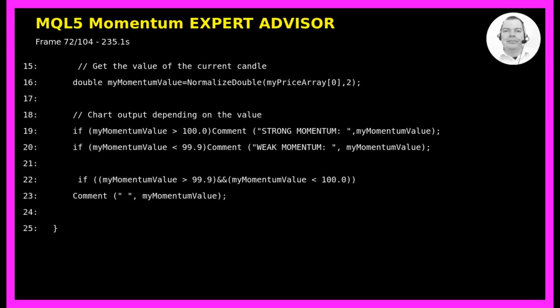In this video, we have learned how to create an expert advisor that uses the momentum indicator to display market strength. We have coded an expert advisor that calculates the 14-period momentum based on closing prices and displays whether the market has strong or weak momentum directly on the chart. This was accomplished with just a few lines of MQL code, demonstrating how powerful and efficient MQL programming can be for creating useful trading tools.